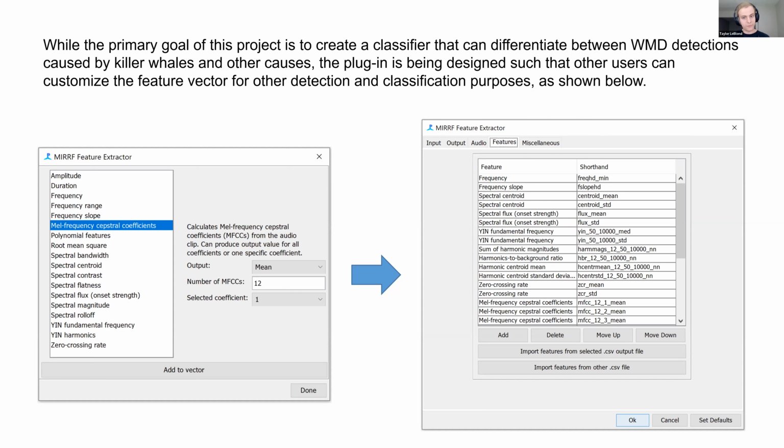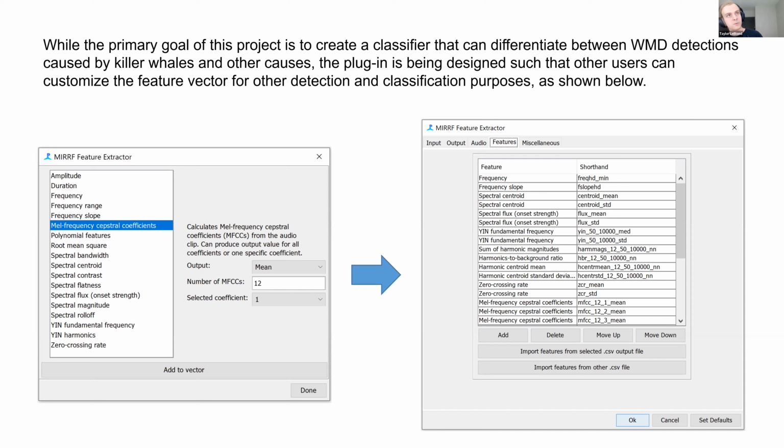They can pick whatever features they want to use, test which ones work better, and then use those features in their classification. So the secondary goal is that it's not just for killer whales, it's pretty much anything, and the intention is for other potential marine mammals.